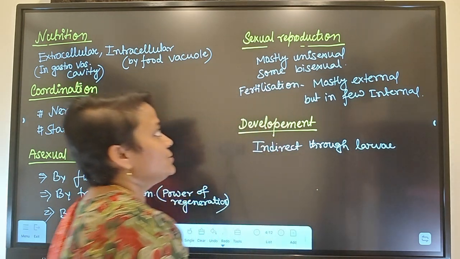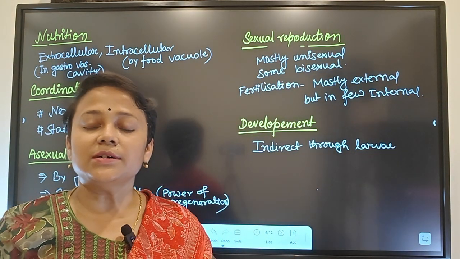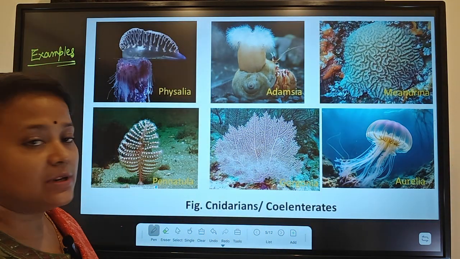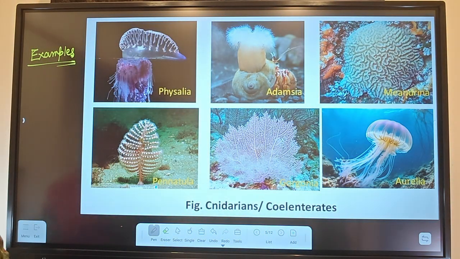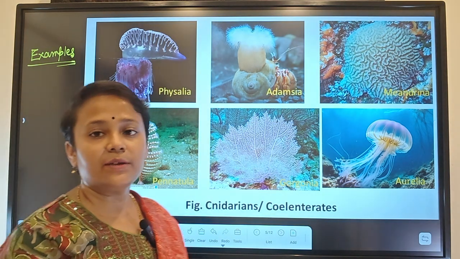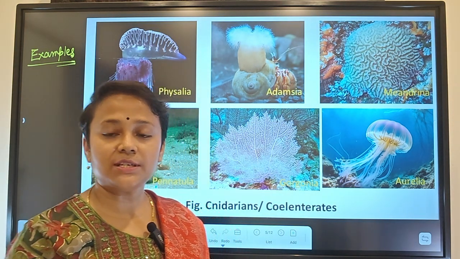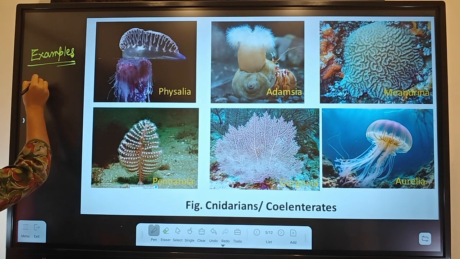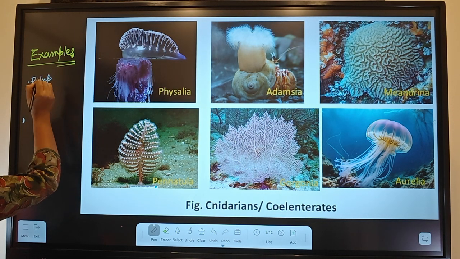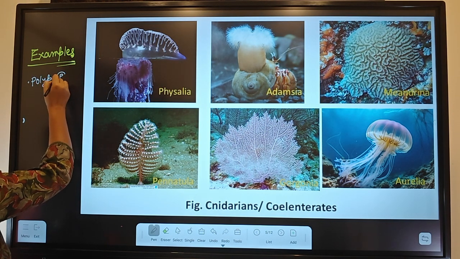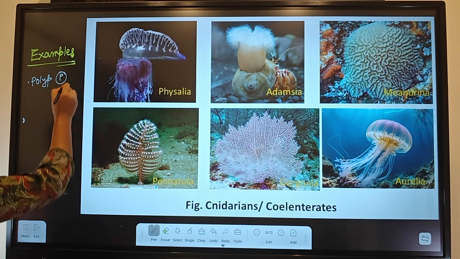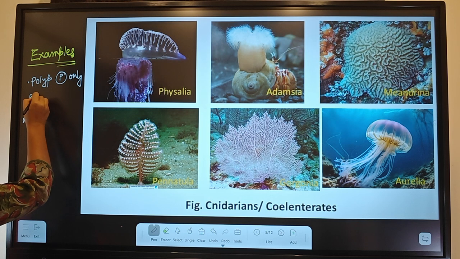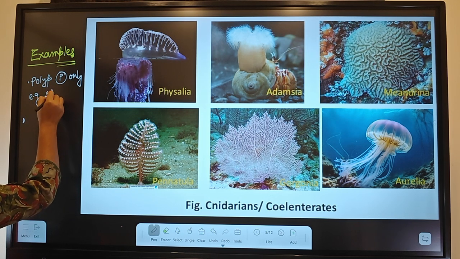Okay, so this is all about the cnidarians. Let's have some examples. As I told, I want to give you very important information: first of all, polyp form is present only, where the example is Adamsia.